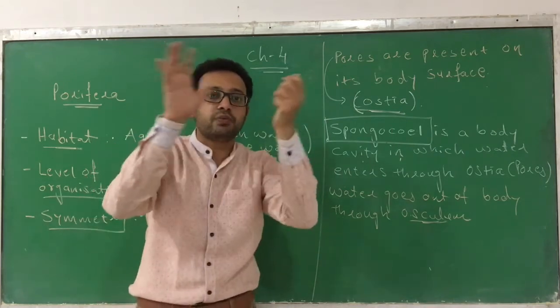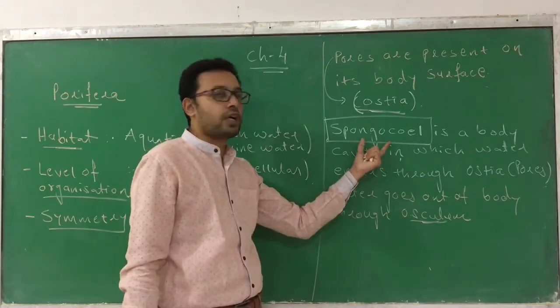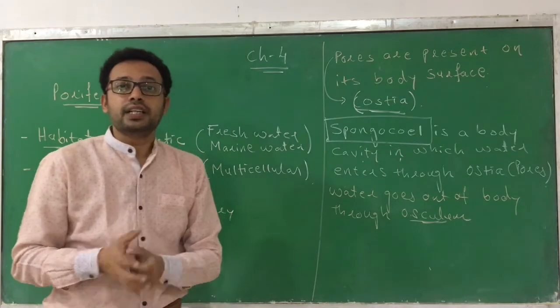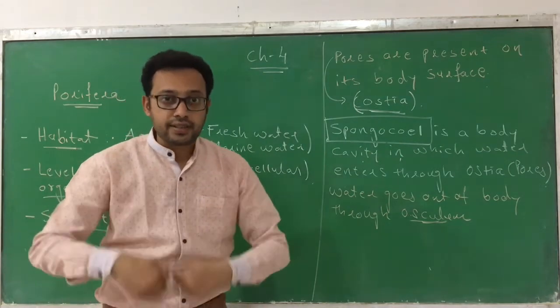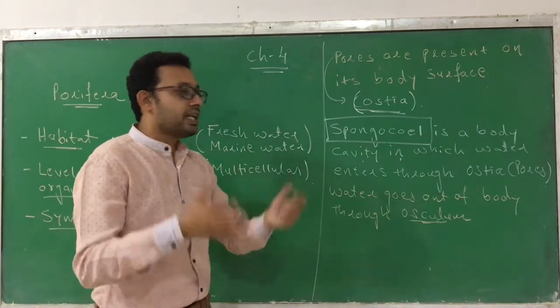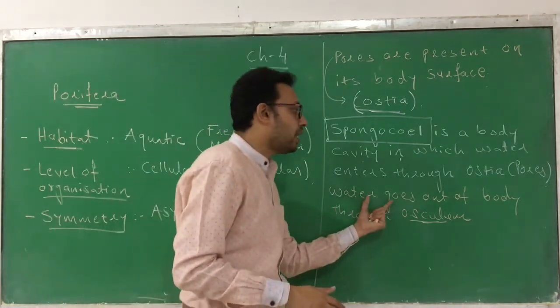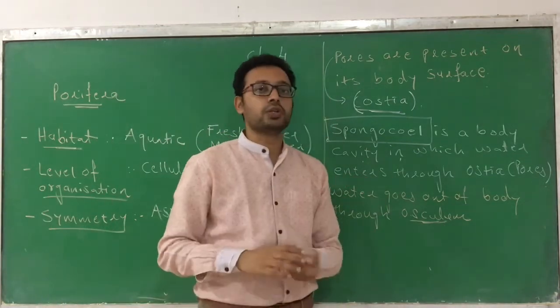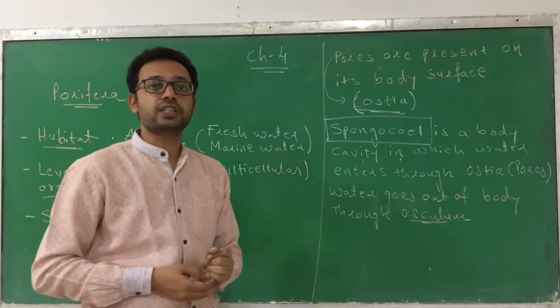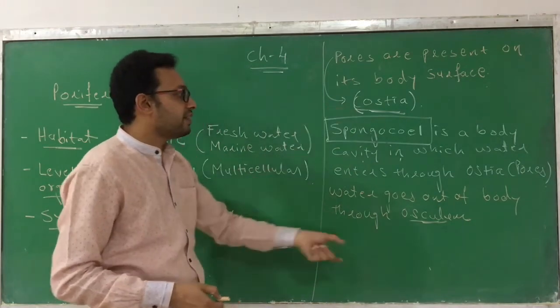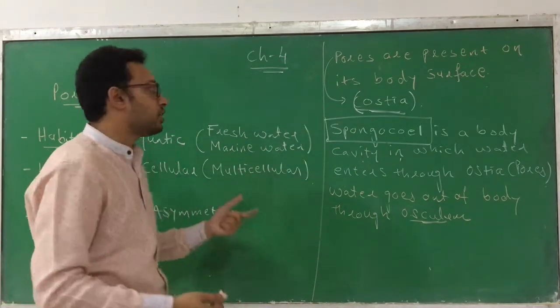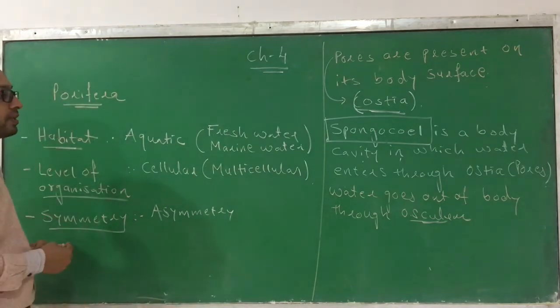So the different cells which come in contact with this water present in the spongocoel take the nutrients, take the respiration, remove the waste, and after doing this activity, the water goes out of their body through the osculum, another pore, through which it goes out. This kind of thing is present in animals of the phylum Porifera.